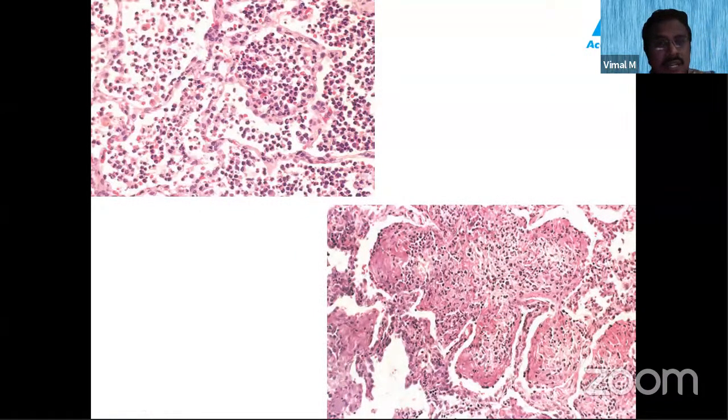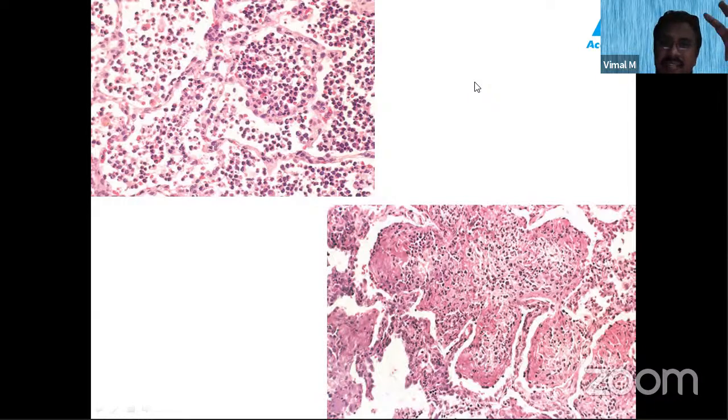And your traditional classification of the stages of pneumonia, that is the stage of congestion, stage of red hepatization, stage of gray hepatization, and stage of resolution. So what happens in the stage of congestion? The lung parenchyma is getting congested, and all the blood vessels will be very much turgid in the stage of congestion, and we will be getting a pink frothy fluid in the alveolar space.